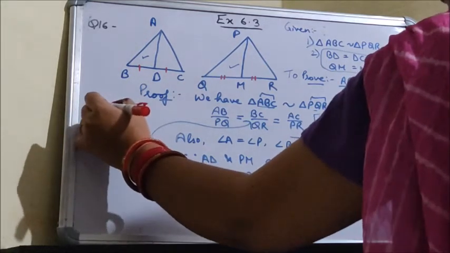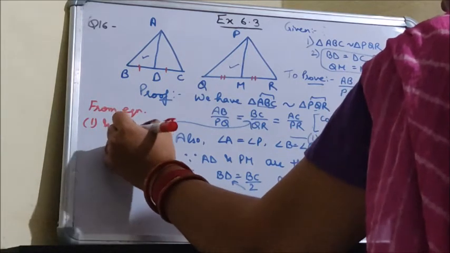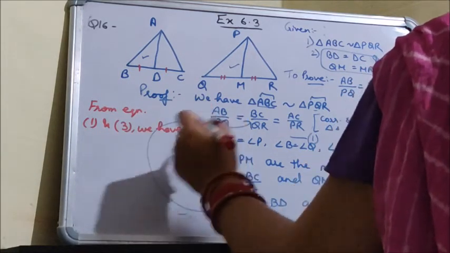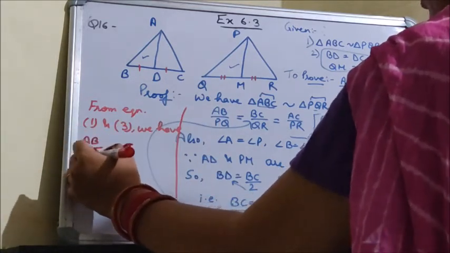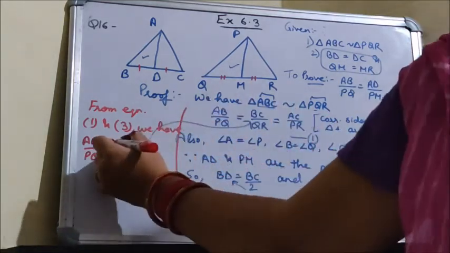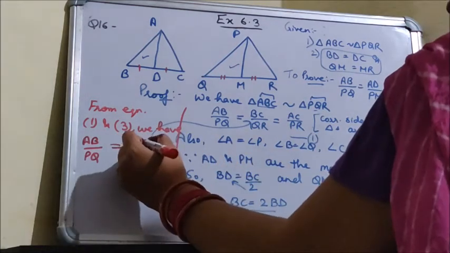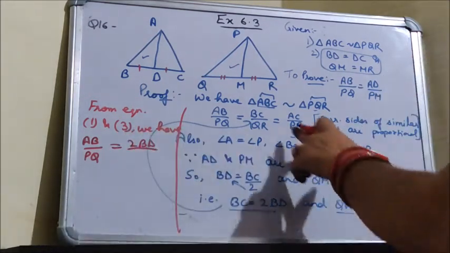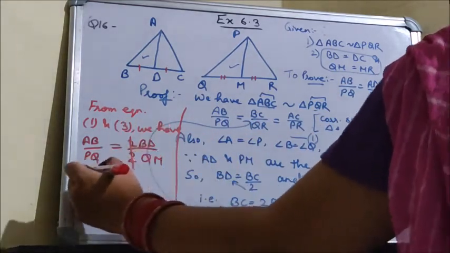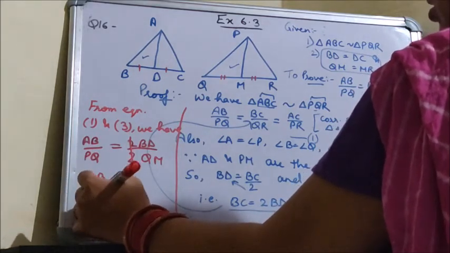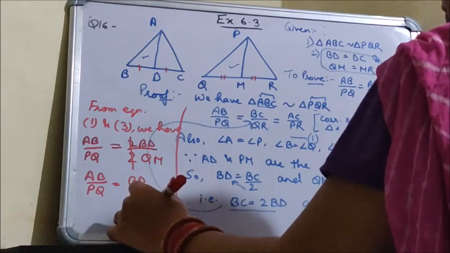Now from equations 1 and 3, we have AB upon PQ is equal to BC upon QR, and in place of BC I can put 2BD, and in place of QR I can have 2QM. So AB upon PQ is equal to BD upon QM. Let it be the fourth equation.